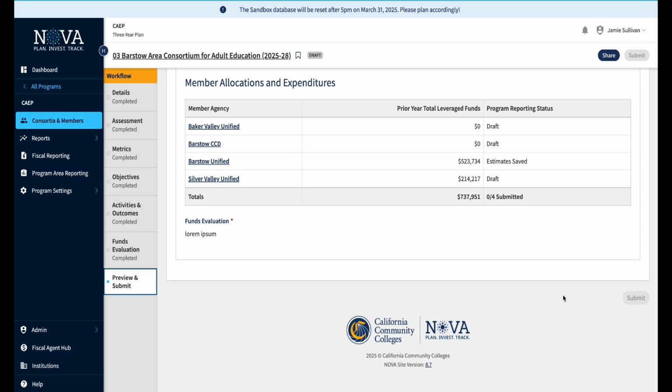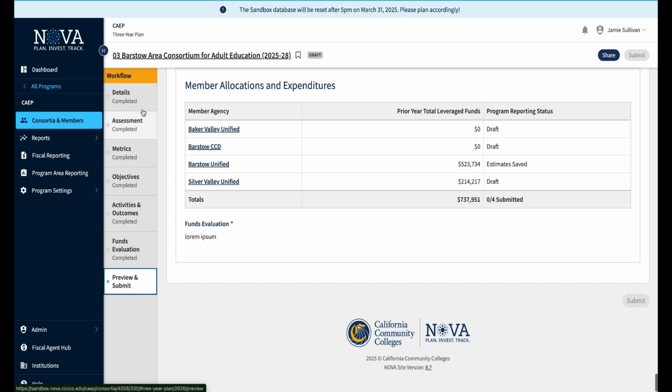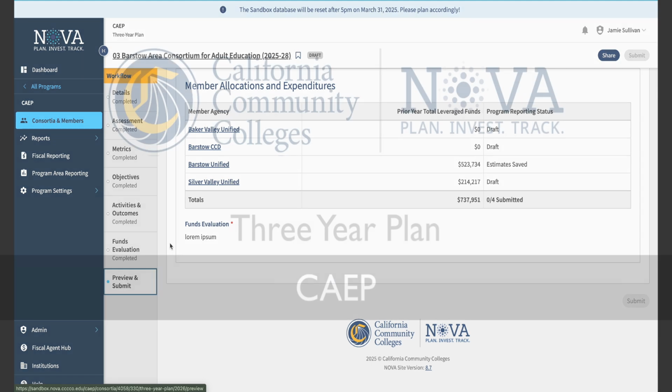New as of 2025. This is the flow of things. We try to make it intuitive. You go through it, you complete the narrative. I recommend reading the helper text. But if you're filling this out and you have any questions, feel free to reach out to us at the Nova Help Desk by clicking on the widget in the bottom right hand side of Nova.